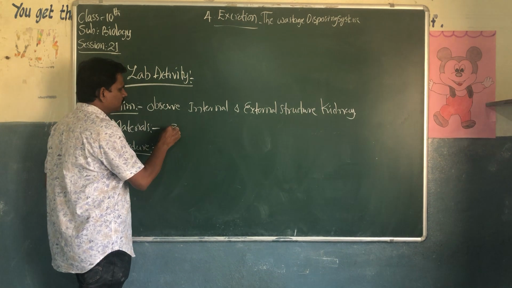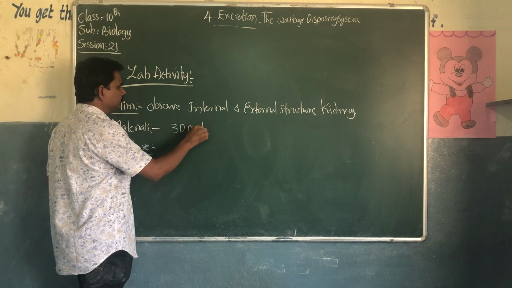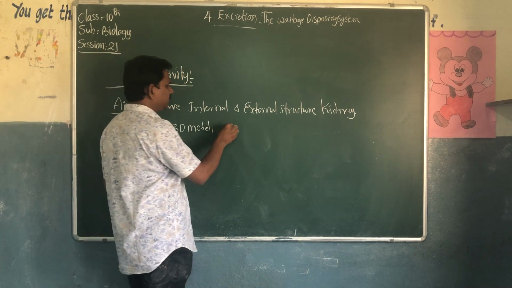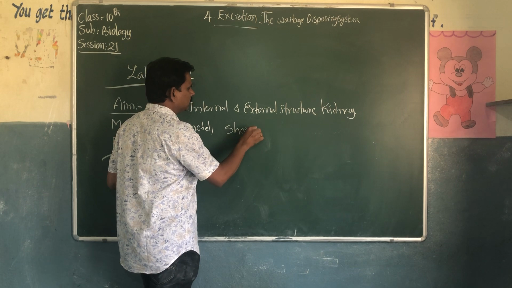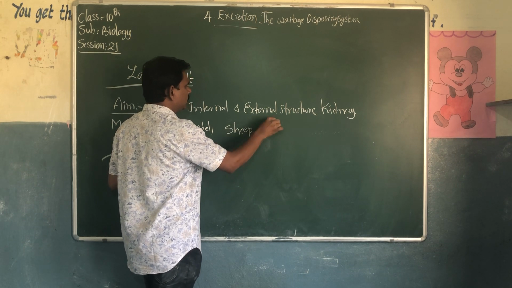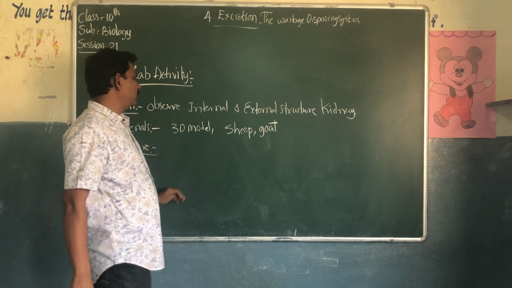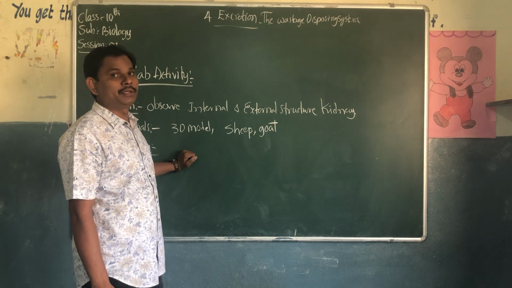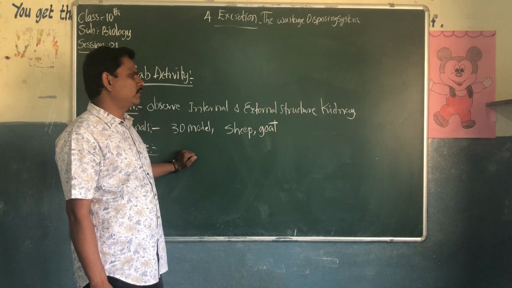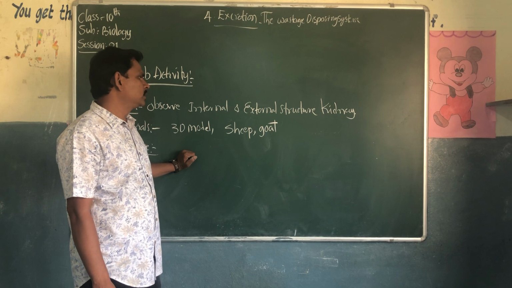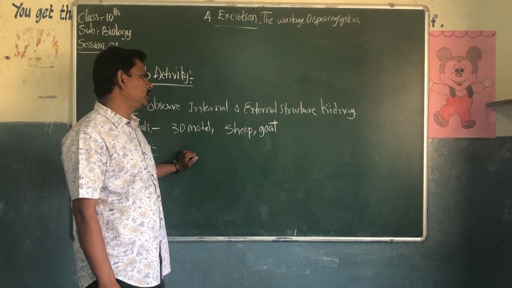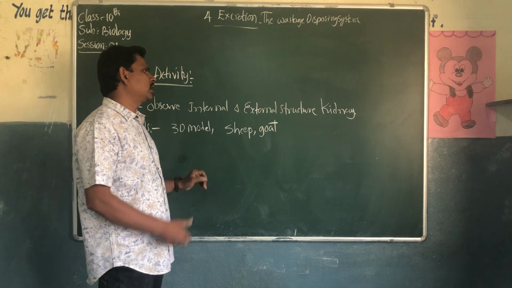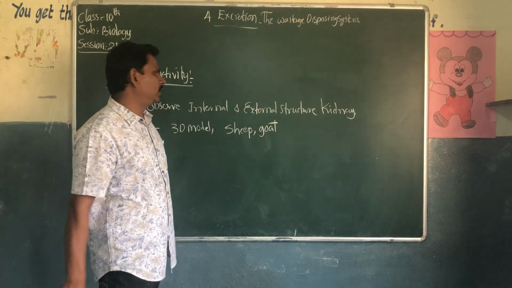We can use a 3D model of the kidney, or else we can take a kidney of a sheep or goat, because the sheep or goat kidney is similar to the human kidney. We can have a similar structure. Or else we can take a 3D model of the internal and external structure of the kidneys.